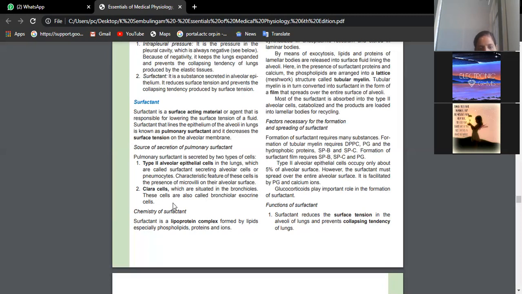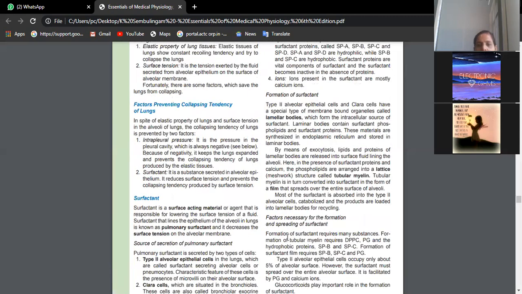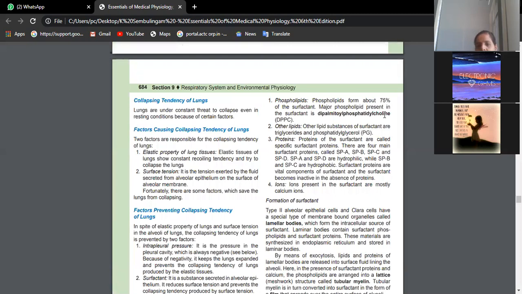Basically surfactant is made up of a lipoprotein complex, especially phospholipids. Please remember the composition. This is phosphatidylcholine, beta, dipalmitoyl phosphatidylcholine. It is made up of a phospholipid. Apart from that, surfactant also contains triglycerides, phosphatidylglycerol.